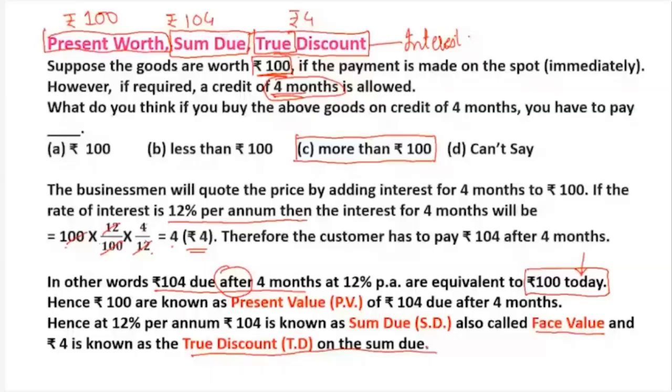Are all the three terms clear to you? What is present worth? What is sum due? And what is true discount? Present worth means value today is called as present worth. आज की value, present. Sum due, due after credit period, also known as face value. And true discount is actually interest.